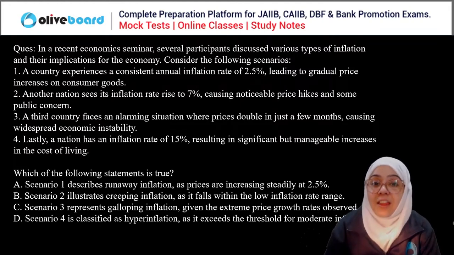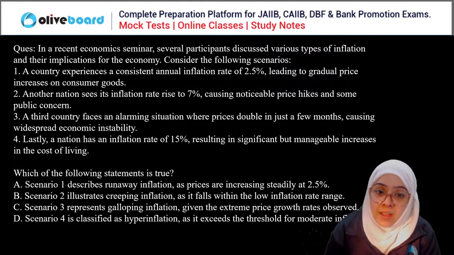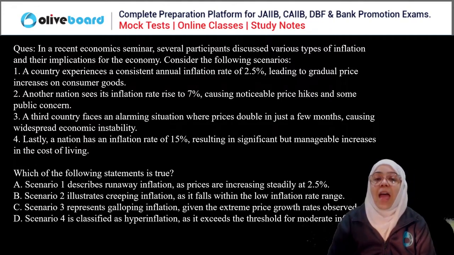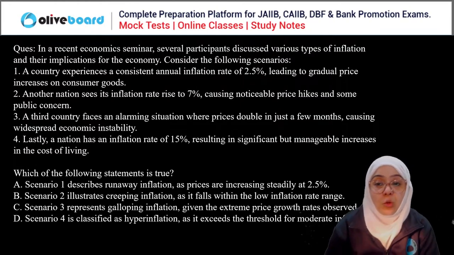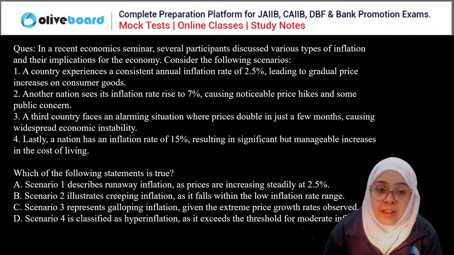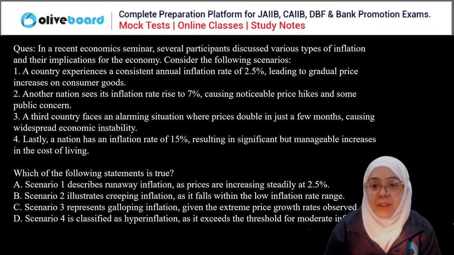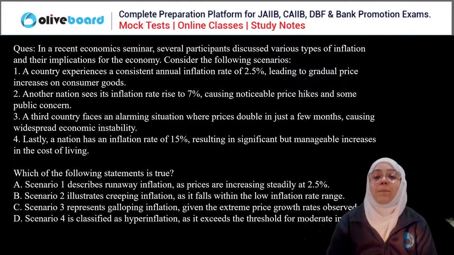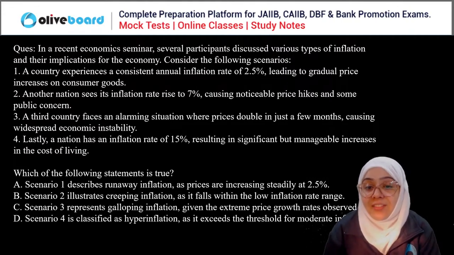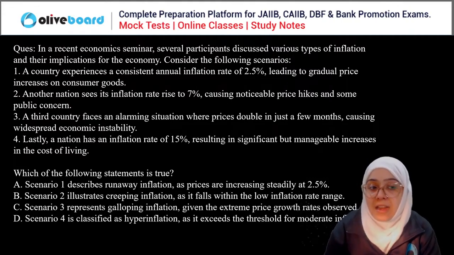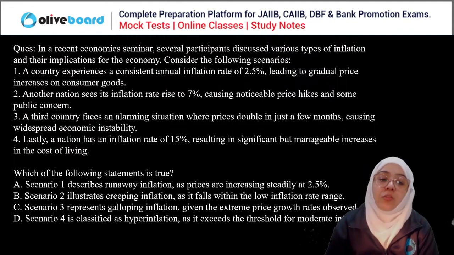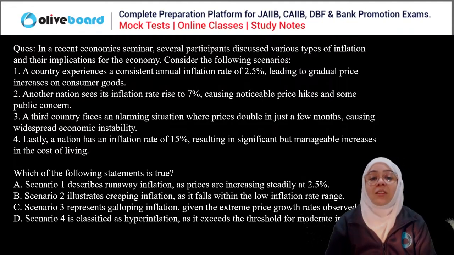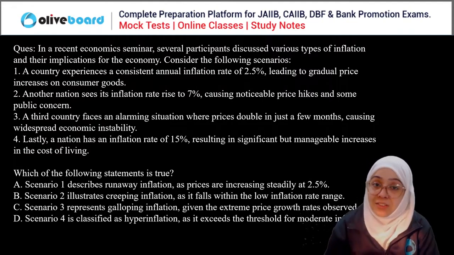Another nation sees an inflation rate of 7%. A third country faces an alarming situation where the prices doubled in just a few months. Lastly, a nation has an inflation of 15%, resulting in a significant but manageable increase in the cost of living. Now you have to discuss which of the following statements is true.